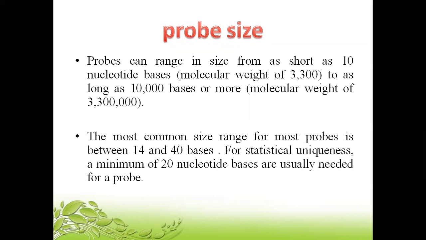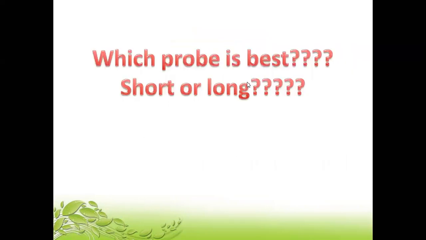Generally, we do not use very long probes of 10,000 or 20,000 base pairs or something like that, because then it becomes very difficult to have a product which is stable in nature. But still, for certain experiments, we do end up using long probes. What we generally use for day-to-day experimental purposes are the short probes, which range in size between 14 to 40, and the most common one is 20 nucleotide bases.